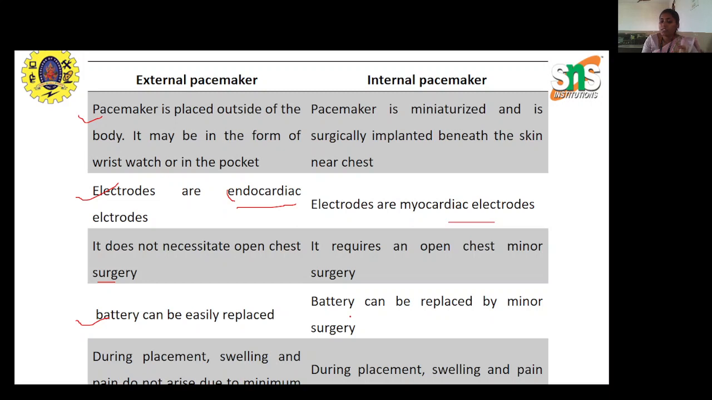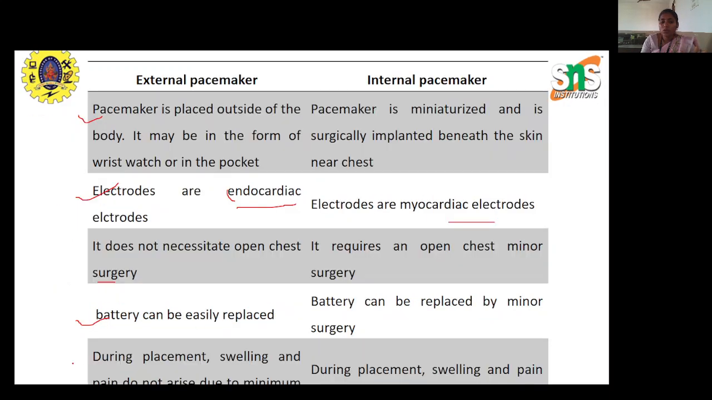Because we need to do some surgery, then only we can change or replace the battery, right? So in case of internal pacemaker, the battery life should be very long compared to external pacemaker, because we need to go for some minor surgery in order to replace the battery. Okay, so this is as far as battery is concerned.